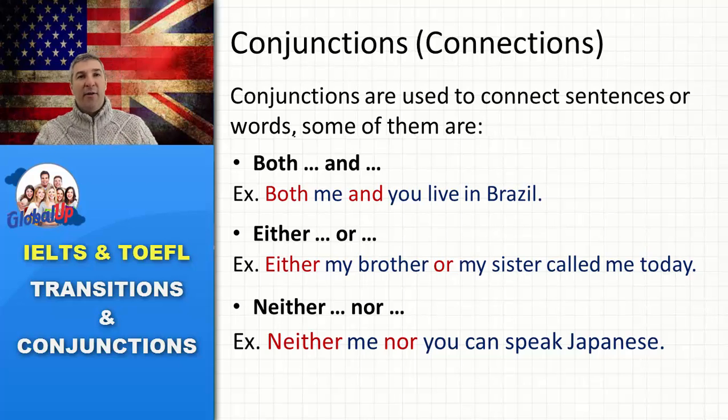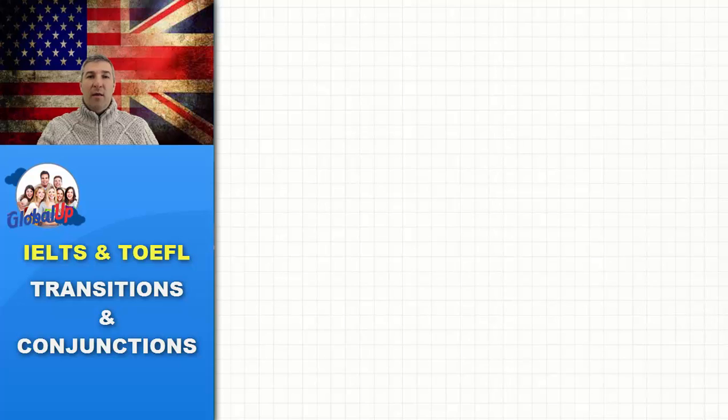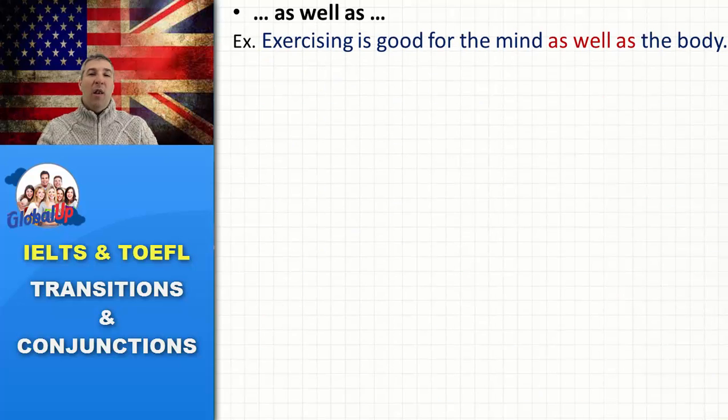Let's take a look at another example. As well as is used to include. In this example, exercising is good for the mind as well as the body.